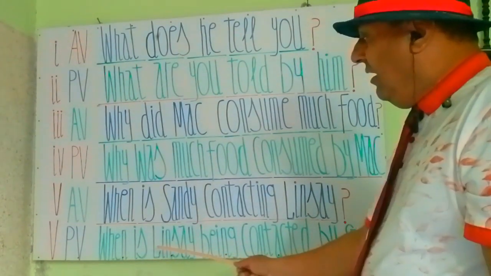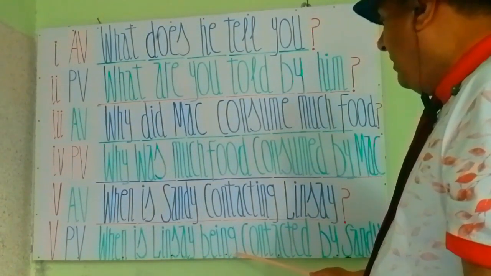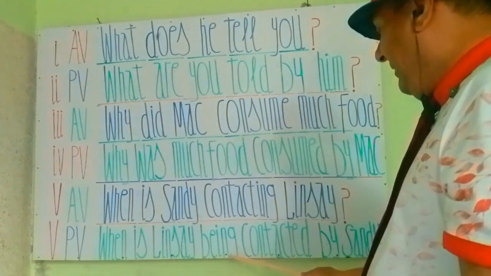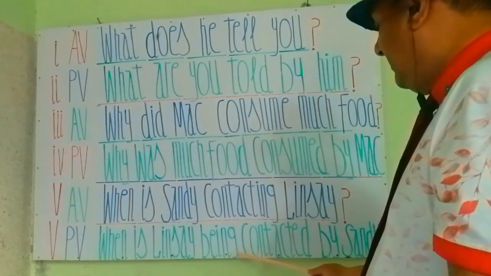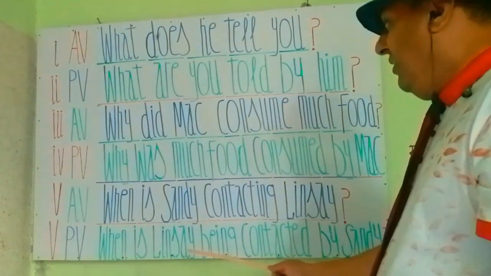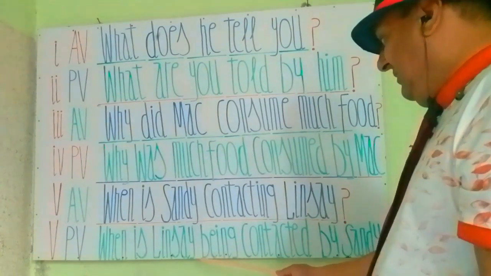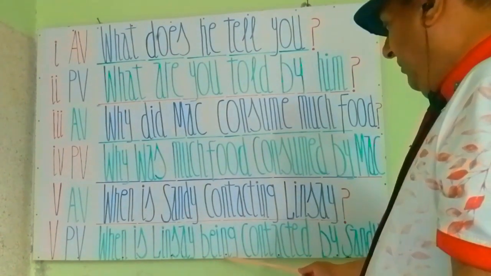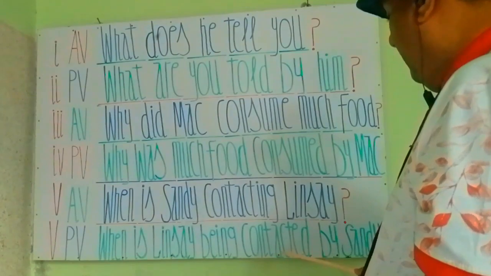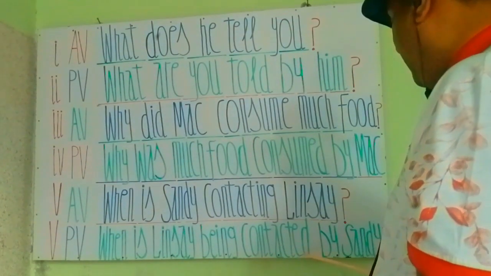You see that Lindsay is the subject, and after Lindsay, being is added. By rule, being is added in present and past continuous tenses while changing an active statement to passive. In all passive statements of present and past continuous tenses, we have to add being before the third form of the verb, the past participle form.